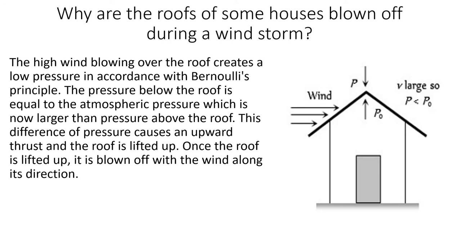This difference of pressure causes an upward thrust and the roof is lifted up. And once the roof is lifted up, it is blown off with the wind along its direction. Is it clear? In this way, we can say that the roofs of some houses are blown off during a windstorm.